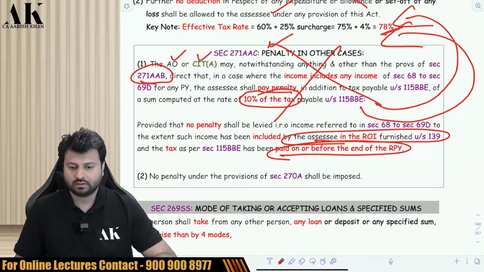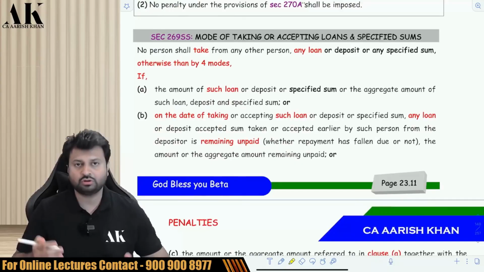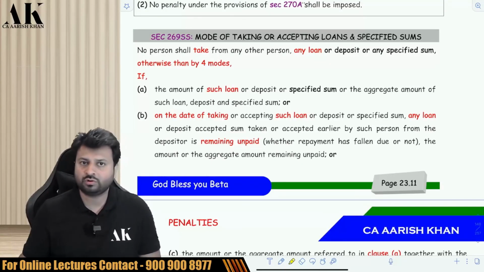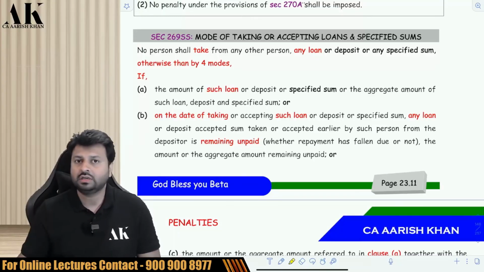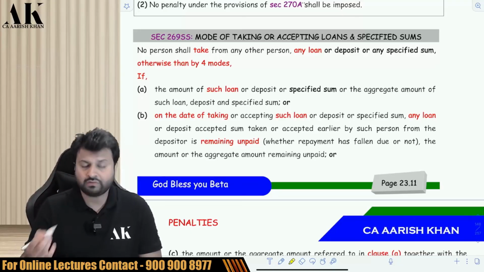Okay. Now let's talk about the next section, that is 269SS, which says you should not accept any loan, deposit or any specified sum otherwise than by the following modes. You should not accept any loan, deposit or sum by bearer cheque or crossed cheque or cash. You should accept by account payee cheque, account payee draft, ECS or such other electronic mode. Of how much? Listen carefully.